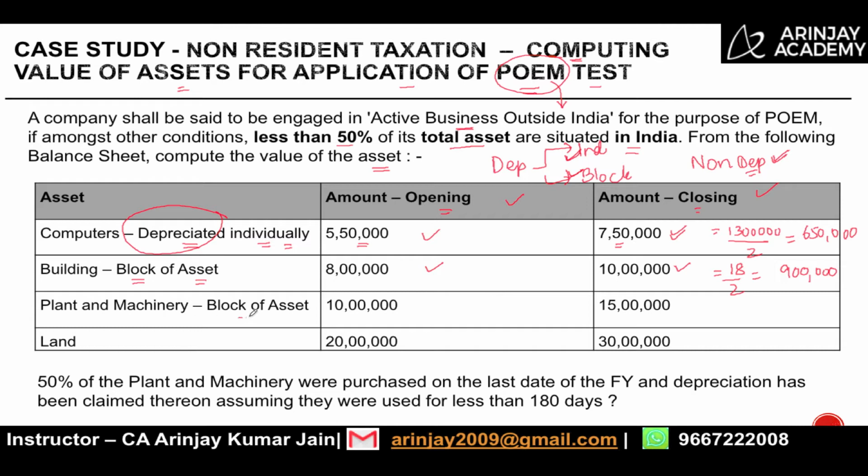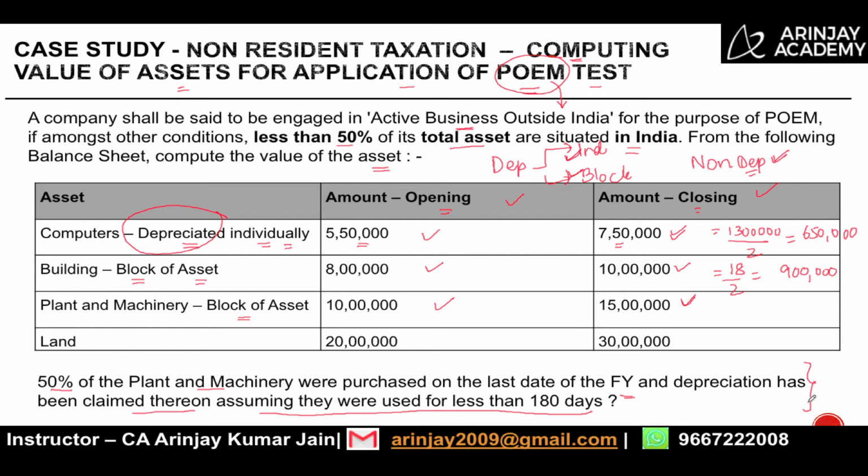For plant and machinery, the block is given with opening value of 10 lakh and closing value of 15 lakh. But what you are also informed is that 50% of the plant and machinery was purchased on the last date of the financial year, and depreciation has been claimed thereon, assuming they were used for less than 180 days. Now this is a normal income tax provision. There's nothing wrong with it.